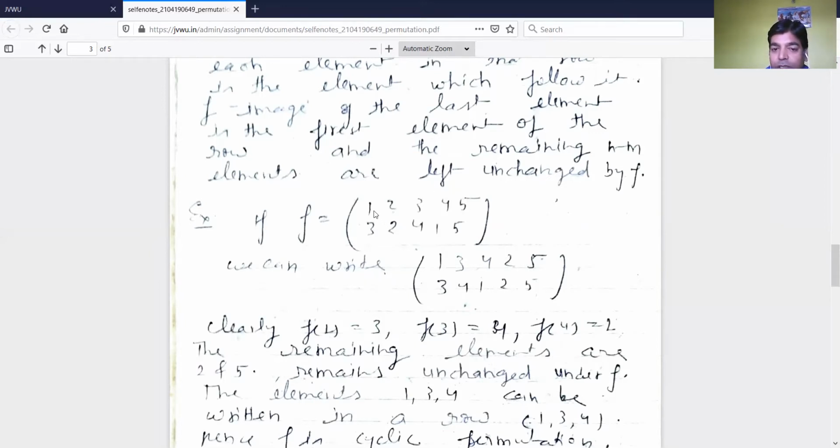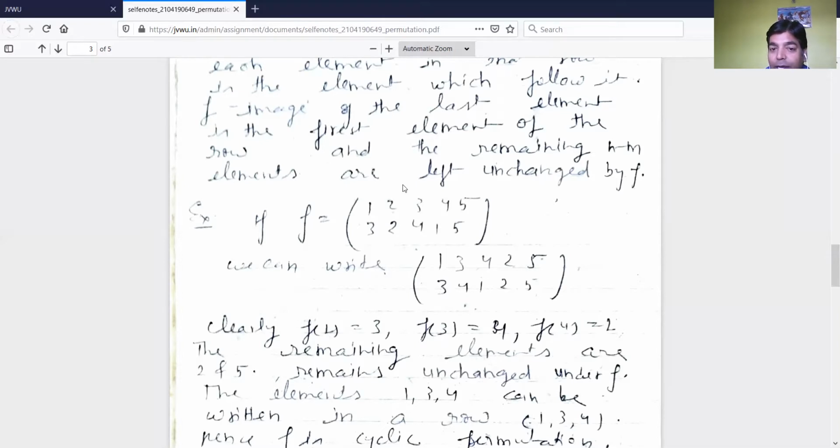See here, 1 is related to 3, so we first write in the first column 1, 3. Now notice 3 is related to 4, so we write 3 related to 4 in the second column. And now we notice 4 is related to 1, and this is 4 related to 1 in the third column.